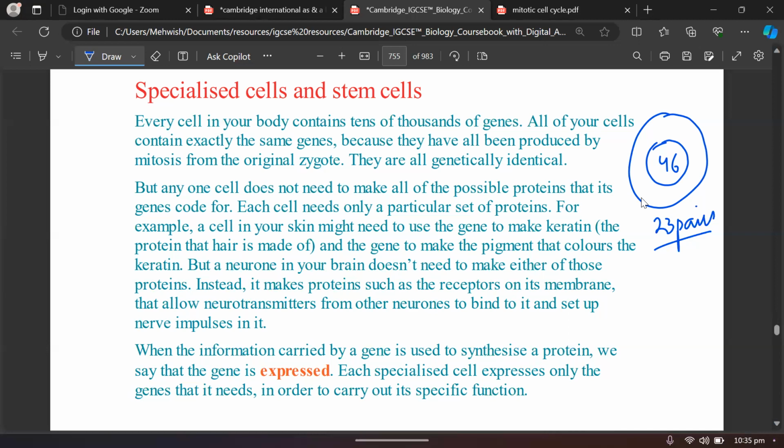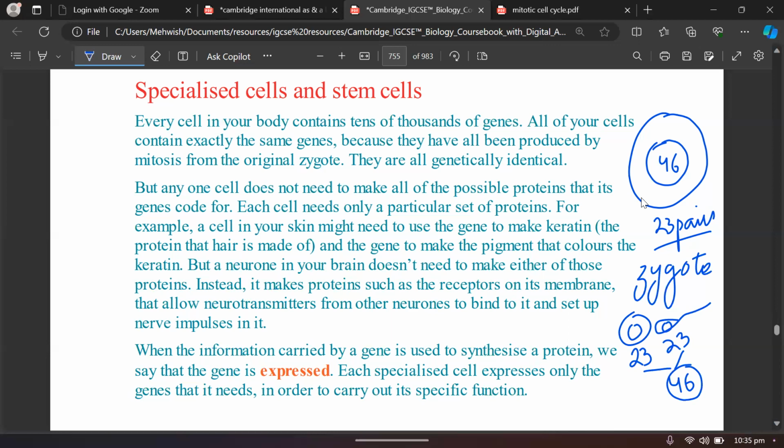The zygote was the first diploid cell, and it was produced as a result of fertilization of two cells, an egg cell and a sperm cell. When the two haploid nuclei with 23 chromosomes combined together, they produced a cell with 46 chromosomes. And then that cell was called a zygote.